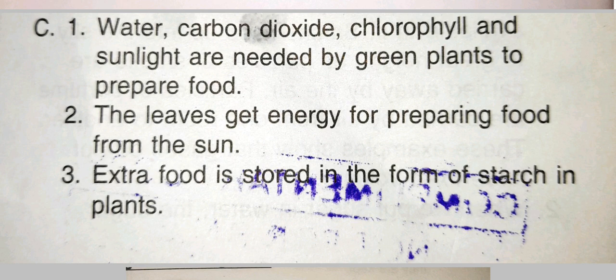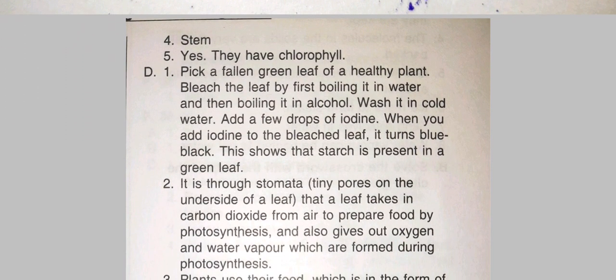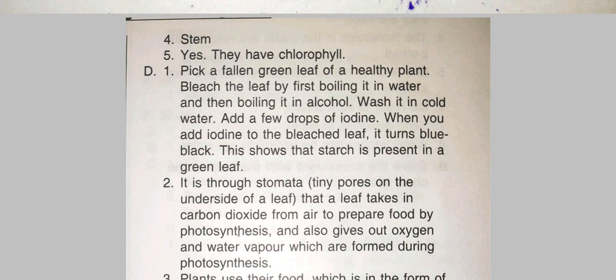Third, in what form is extra food stored in plants? Extra food is stored in the form of starch in plants. Fourth question, name the part of a cactus plant that prepares food for the plant. As I told you in my earlier video, the green part of the cactus that you are seeing is actually the stem, and the stem prepares the food for the plant.